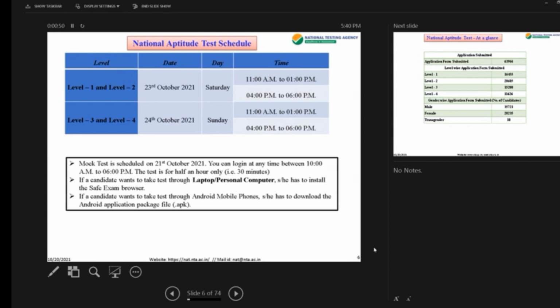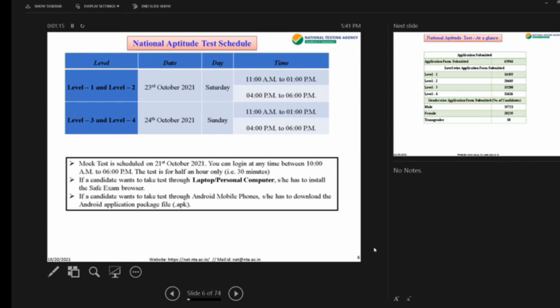On 23rd Saturday, you can choose your slot, and on Sunday is level 3 and 4. Again, you can choose your slot. The first one, level 1 and 2, is the school level, and level 3 and 4 is graduate and postgraduate students. Next line, very important, mock test is scheduled on 21st October.